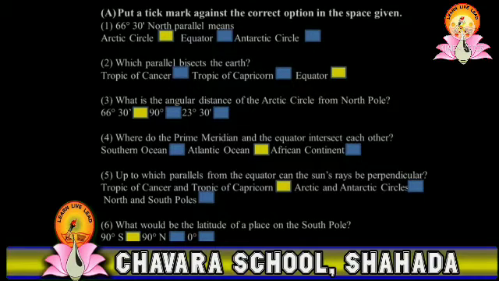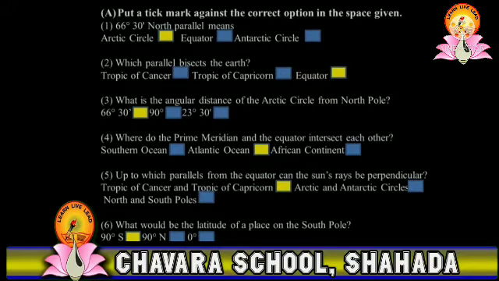Third question, what is the angular distance of the Arctic Circle from the North Pole? The answer is 66 degrees 30 minutes. Fourth question, where do the prime meridian and equator intersect each other? The answer is the Atlantic Ocean. Fifth question, up to which parallels from the equator can the sun rays be perpendicular? The answer is the Tropic of Cancer and Tropic of Capricorn.